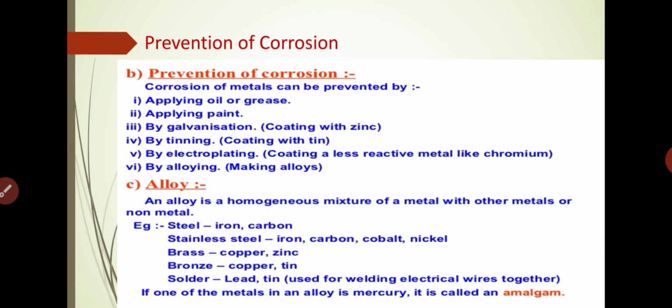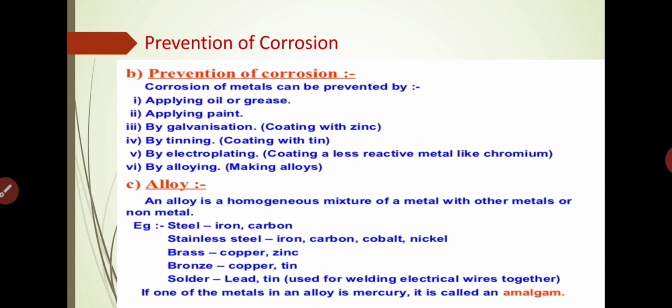Alloying is used to alter the properties of metals to suit certain applications. An alloy is usually made by mixing metals together in their molten form. Sometimes they are also made by mixing metal powders together. Understand? So this is our alloy.